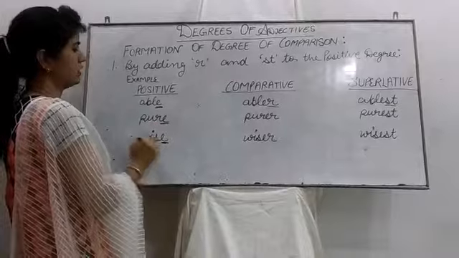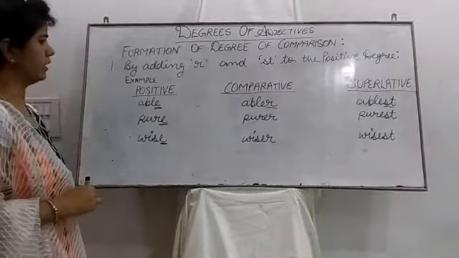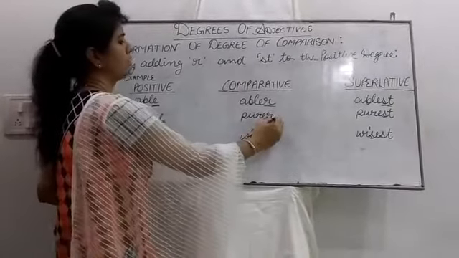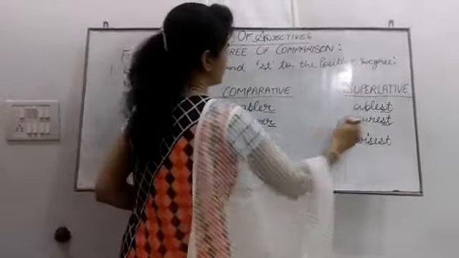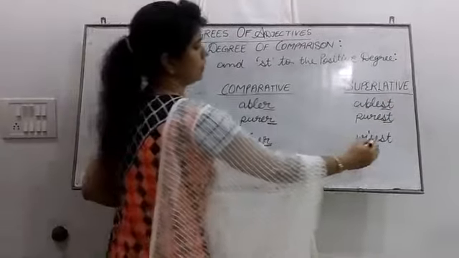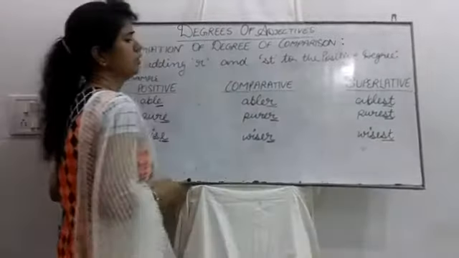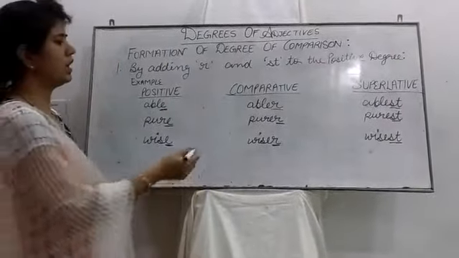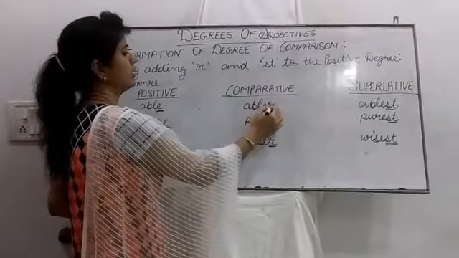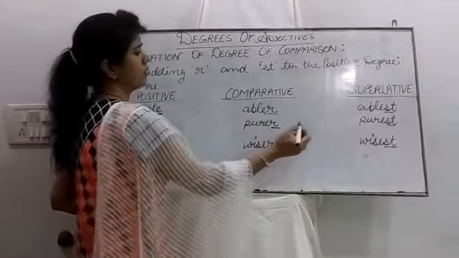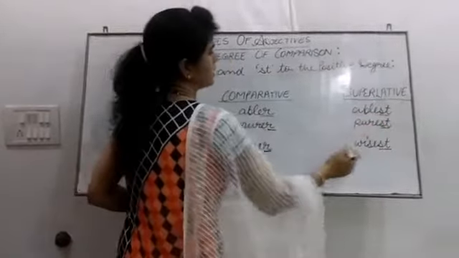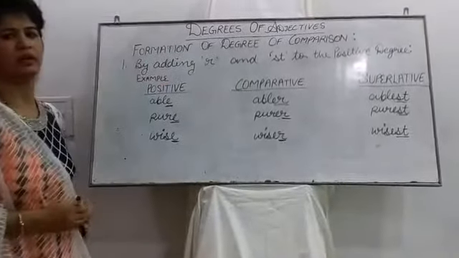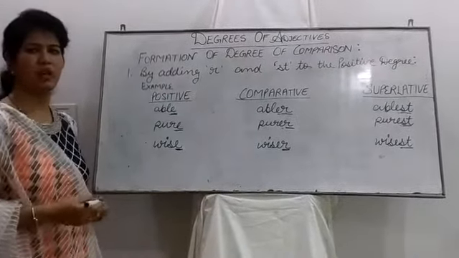In the positive degree, E is already present, so we need to use R and ST: R in the comparative and ST in the superlative. Actually, they are automatically becoming ER, ER, EST, EST. So it's very simple to learn. Alright? I hope that you have learned it.